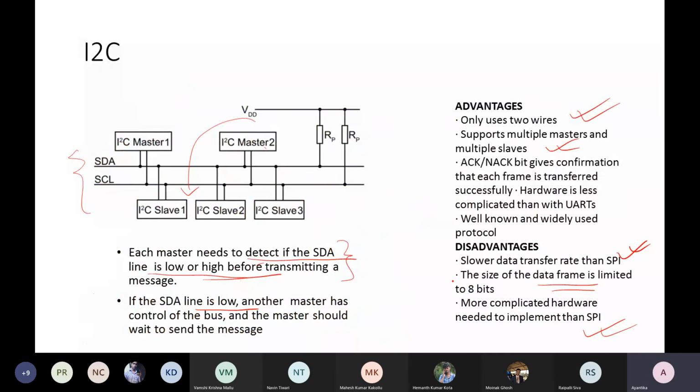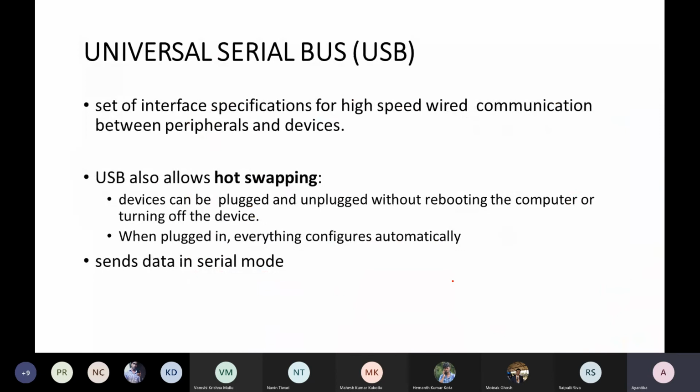So any more questions? No, I think. Next, we will talk a bit about USB very quickly. Since you are asking whether in real time that many slaves are required or not, in case of USB, when it was first proposed, maybe USB version 1, provision of 127 or 128 slaves was given. So in a high-level networking scenario, a SCADA scenario, maybe that is useful. That's why they have kept this provision. Okay.